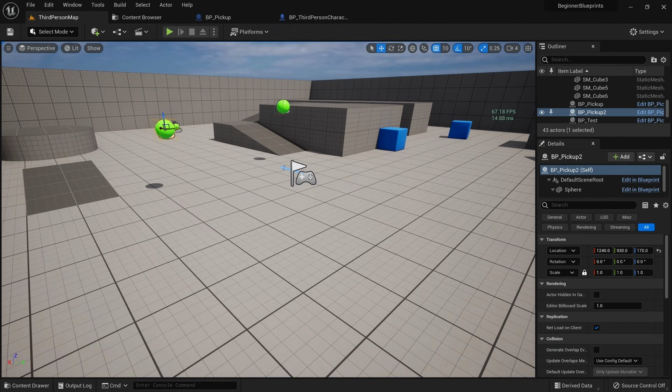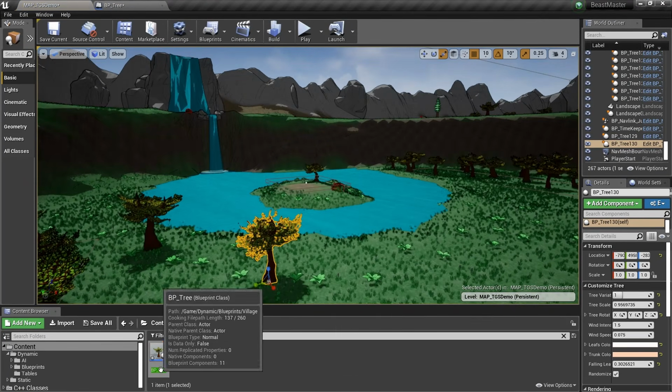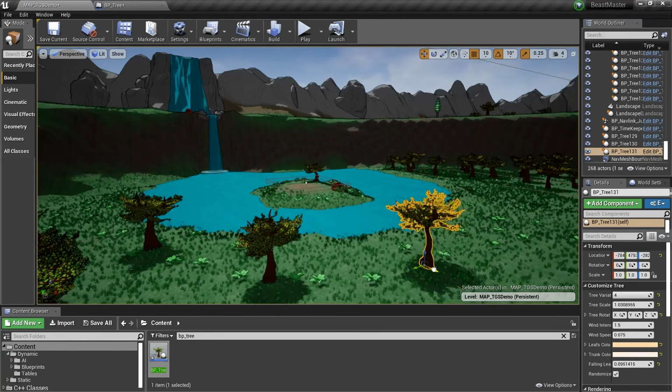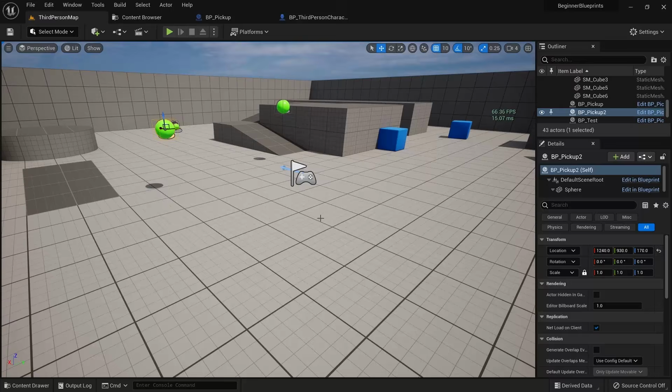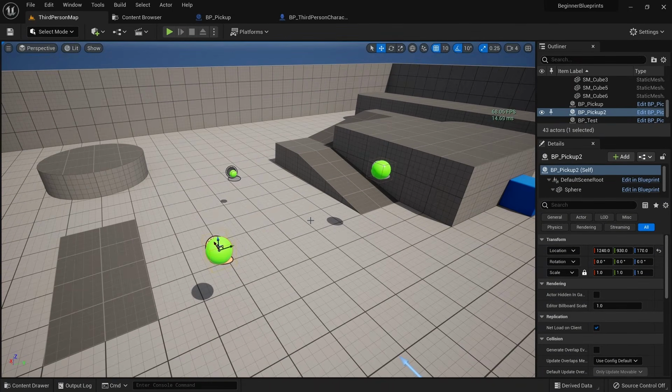Now that our pickups are working, we want to be able to spawn them from within another blueprint, instead of having to place them into the world. In some cases you want a designer to go in and place every object individually to create the perfect flow for the game, but otherwise you want to randomize things to make sure not every playthrough is the same. In the case of these pickups, I just want to spawn them randomly in our game area, and this is the perfect opportunity to show you how you can use loops and spawn actors.